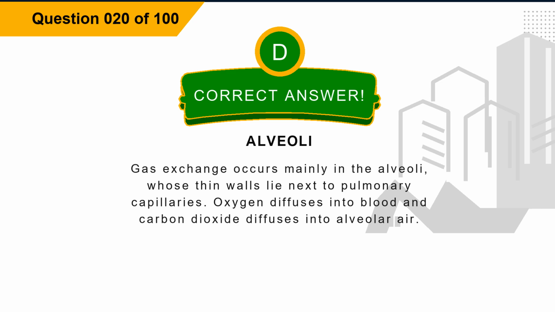Explanation: gas exchange occurs mainly in the alveoli, whose thin walls lie next to pulmonary capillaries. Oxygen diffuses into blood and carbon dioxide diffuses into alveolar air.